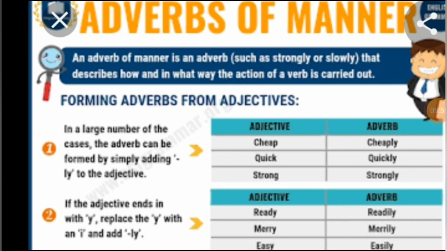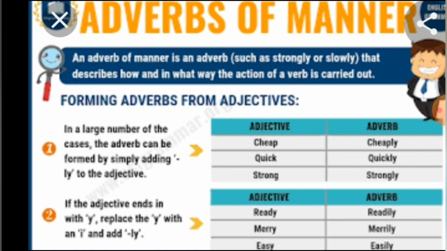Students, now we will see the adverb of manner. What is the adverb of manner? An adverb of manner is an adverb such as strongly or slowly, that describes how and in what way the action of a verb is carried out. It tells how.